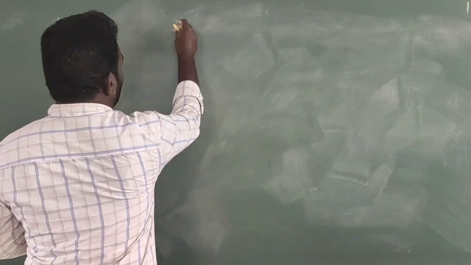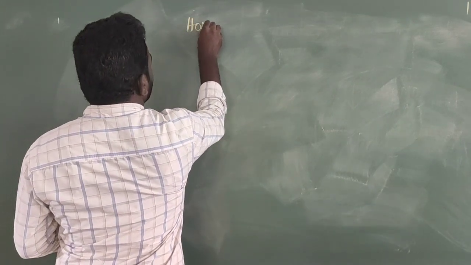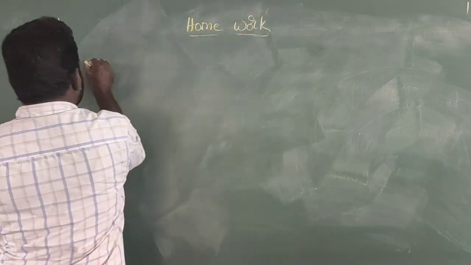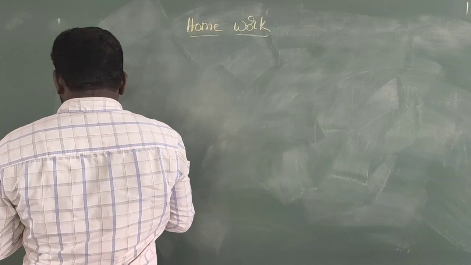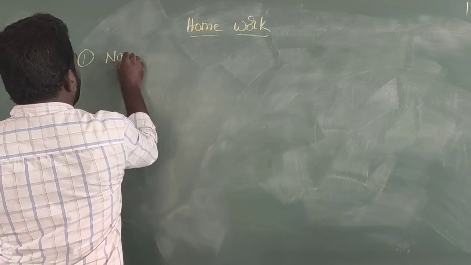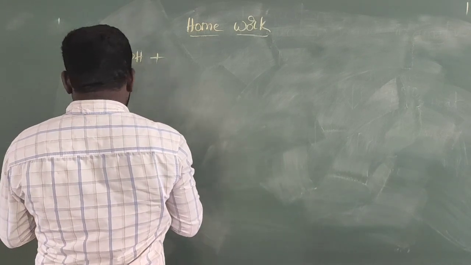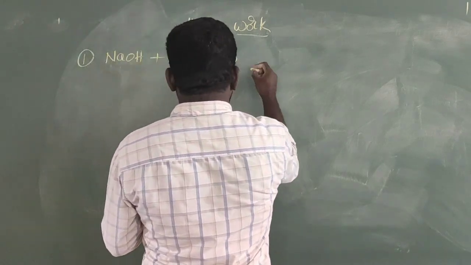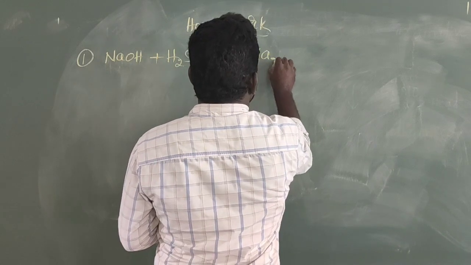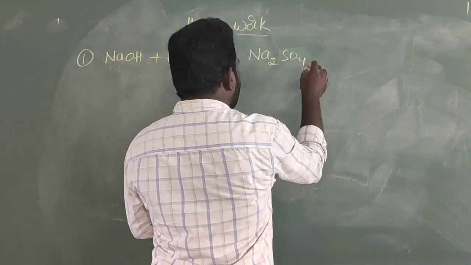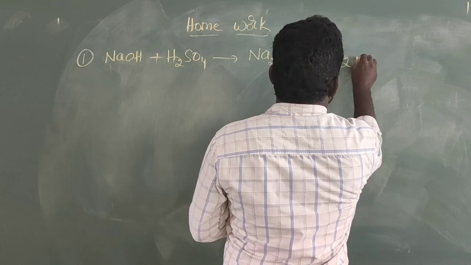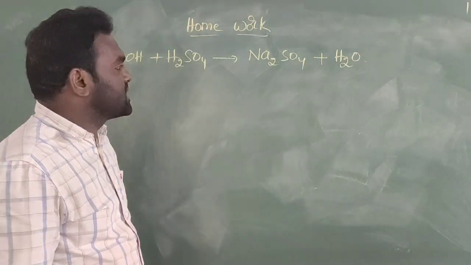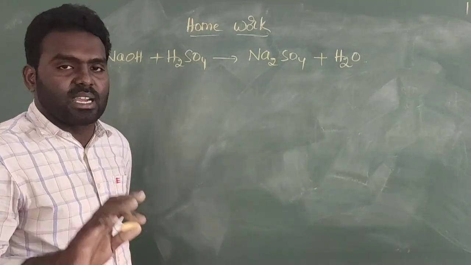This is called homework. The first equation is NaOH plus H2SO4 gives rise to Na2SO4 plus H2O. This is an unbalanced equation, or skeletal equation. You must balance this equation. This is your homework.